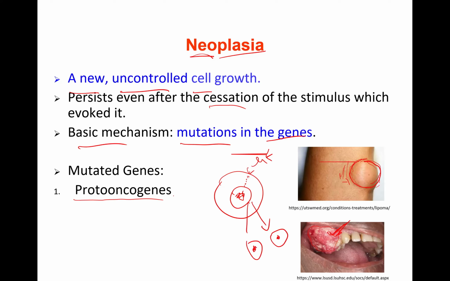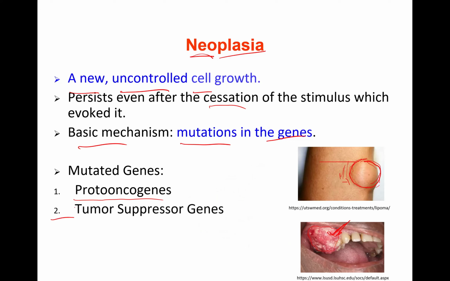So proto-oncogenes are the genes which code for growth factors to push the cell into the cell cycle. Mutations in these proto-oncogenes can cause unlimited growth of the cells. So this is one group.